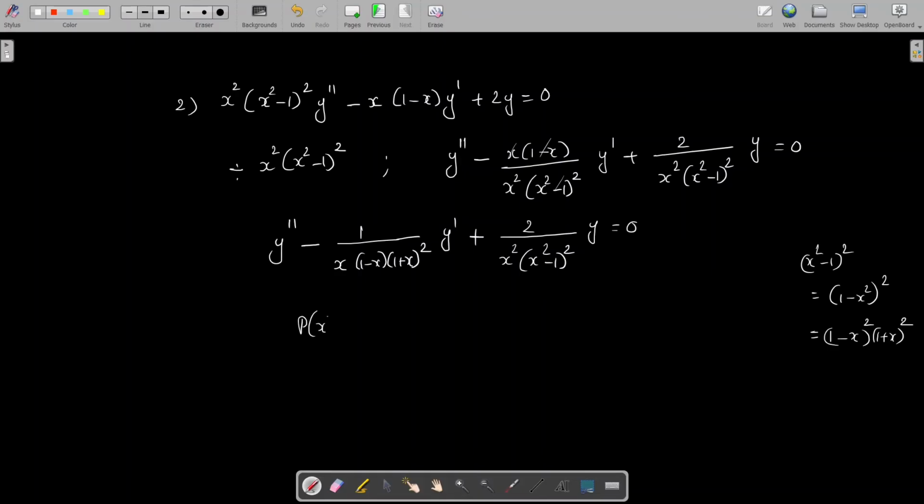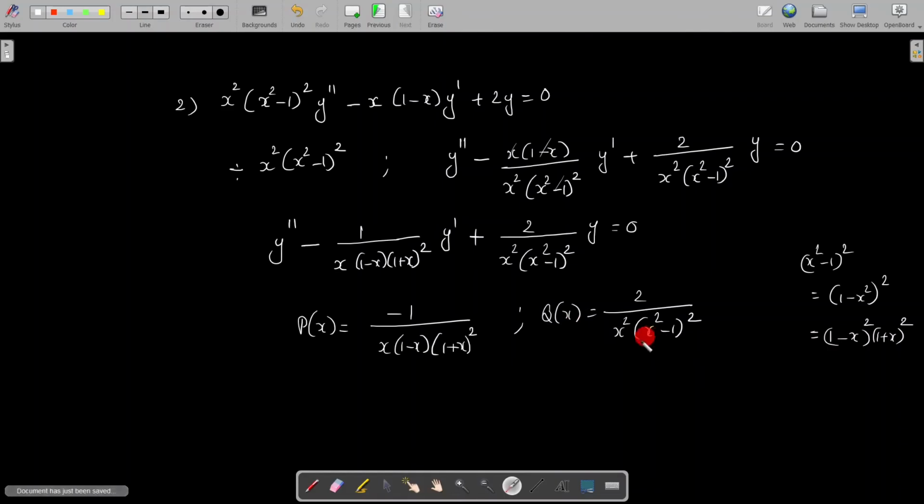So here we may note that p of x equal to minus 1 divided by x into (1 minus x) into (1 plus x square), and q of x equal to 2 divided by x square into (x square minus 1) whole square. So you may note that p of x is not analytic at the points x equal to 0, x equal to 1 and x equal to minus 1. Q of x is not analytic at the points x equal to 0 and x equal to plus or minus 1 again. Okay. So when we put x equal to 1 or minus 1, the denominator becomes 0. So you conclude that x equal to 1, minus 1 and 0 are singular points of this differential equation.